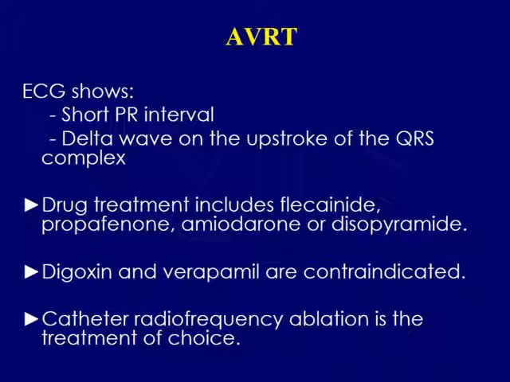The treatment of accessory pathway tachyarrhythmia is by flecainide, propafenone, amiodarone, or disopyramide. Digoxin and verapamil are contraindicated. Catheter ablation is the treatment of choice.